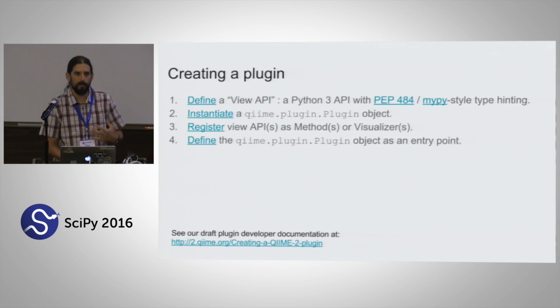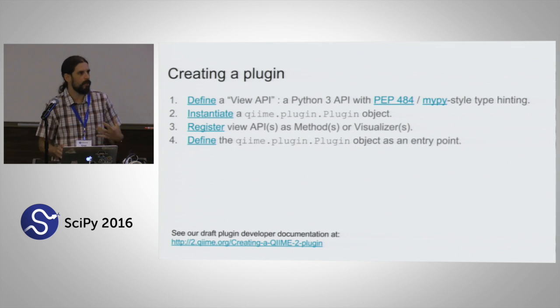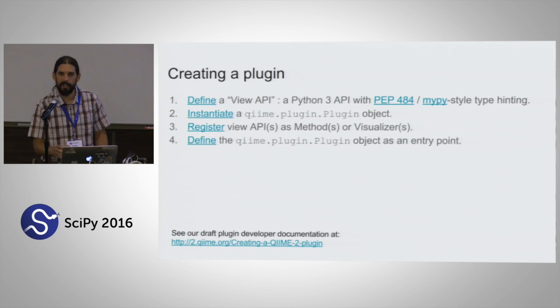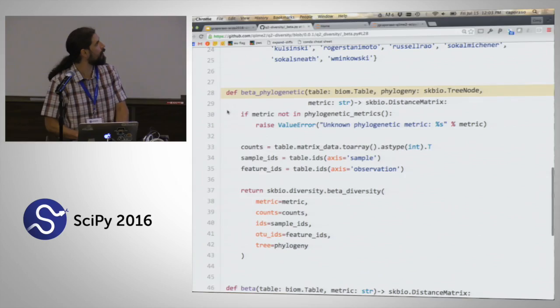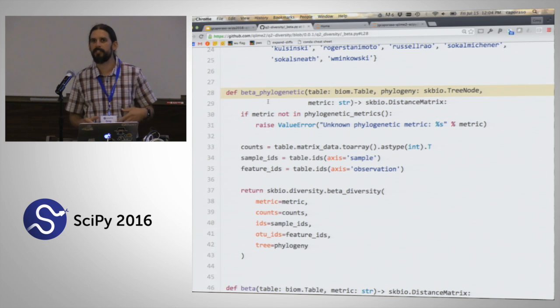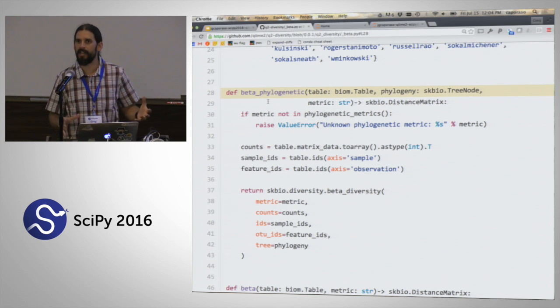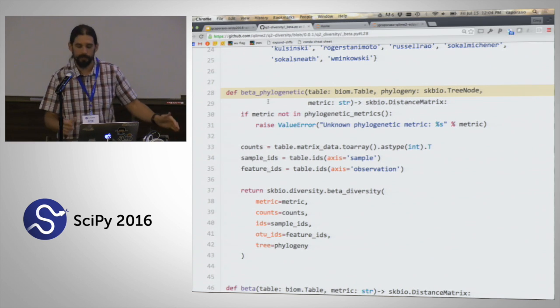In order to talk about creating a plugin, I'm just going to jump in and show you some code. The first thing that you would do if you were a plugin developer is define some Python API that performs some microbiome analysis functionality that you want to make accessible to your users. This looks a lot like what you would expect a Python 3 API to look like. In this case, we're going to look at a method called beta phylogenetic. It's a phylogenetically aware pairwise distance metric, used for computing pairwise distances between microbiome samples.